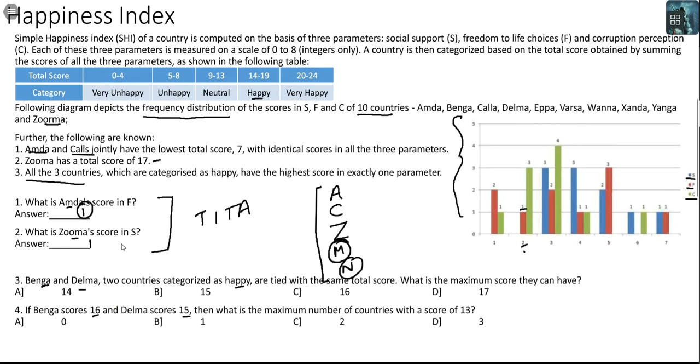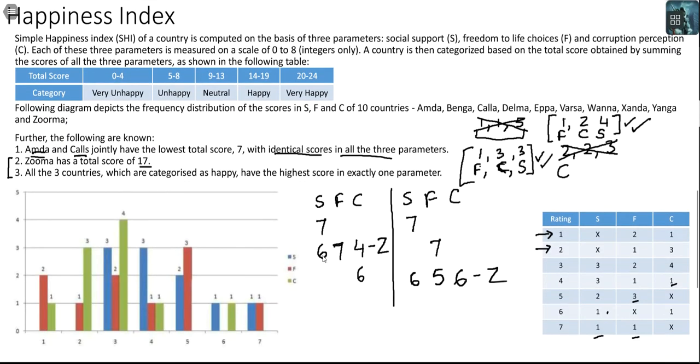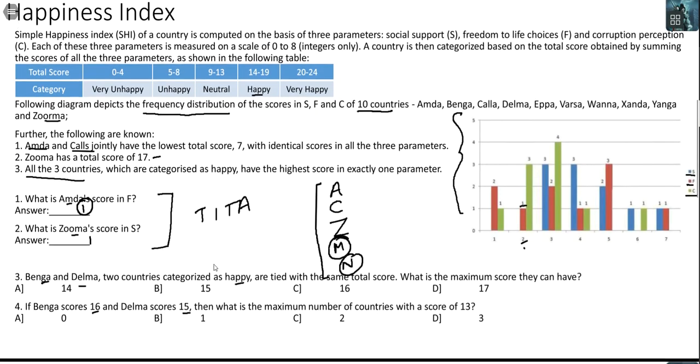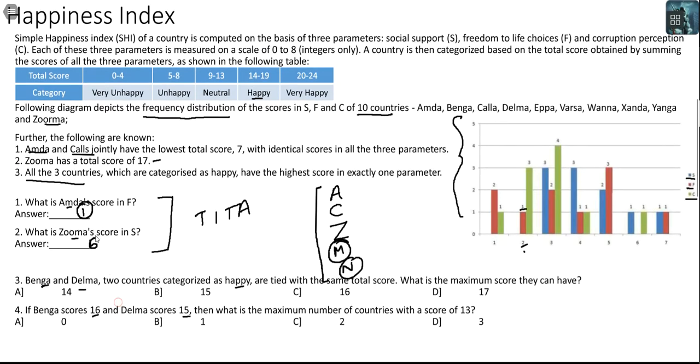Okay. And what was Zuma's score in S? If this is Zuma, Zuma's score in S is 6. Okay. So you get 6 as the answer here. Now the next question is, Benga and Delma, 2 countries categorized as happy, are tied with the same total score. What is the maximum score they can have?